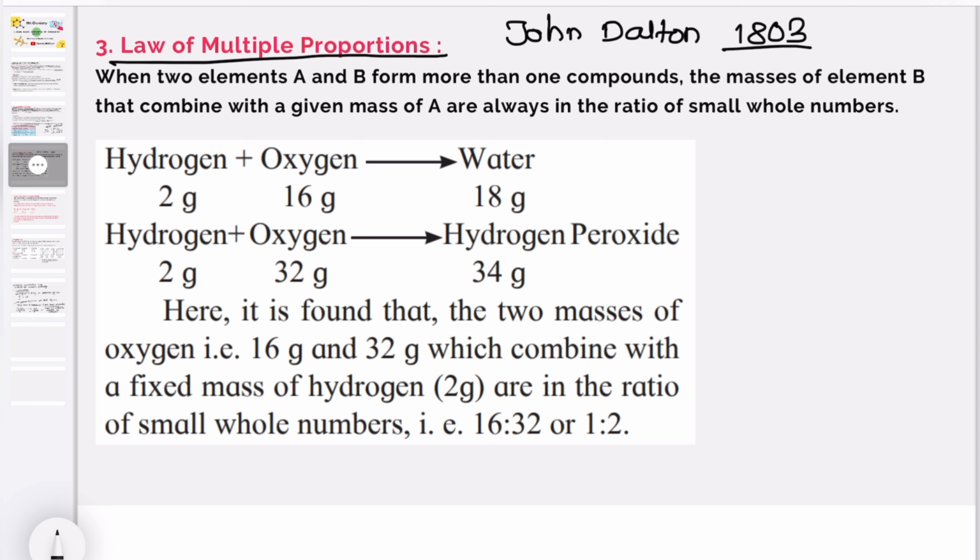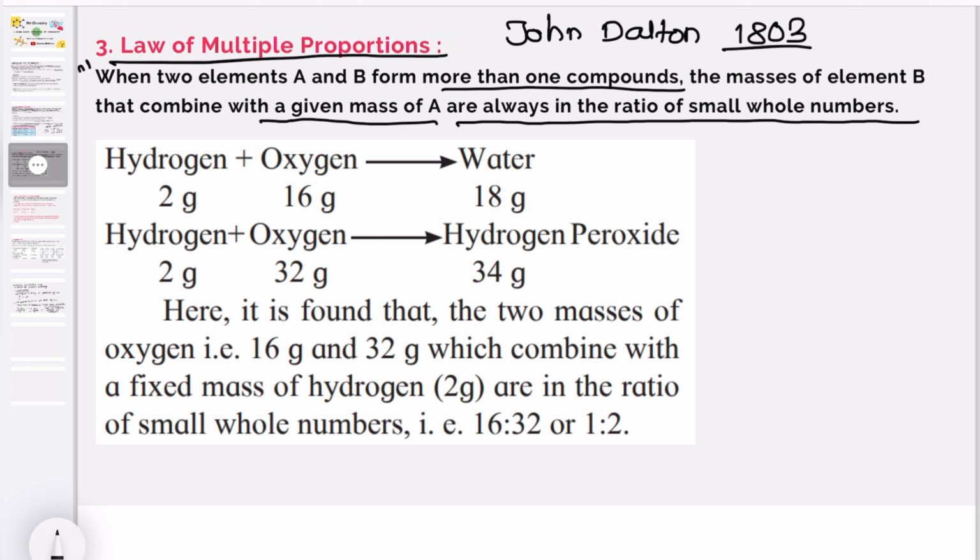The law of multiple proportion summarizes many experiments on such compounds. That means when 2 elements A and B form more than one compound, the masses of element B that combine with a given mass of A are always in the ratio of small whole numbers.